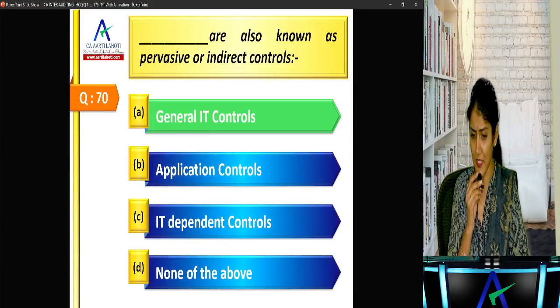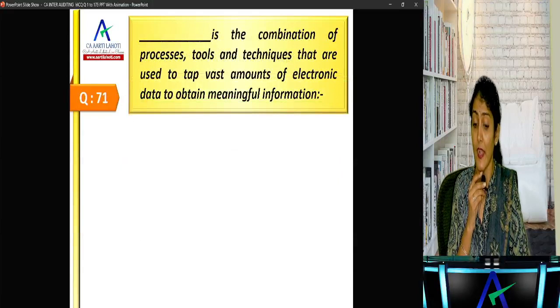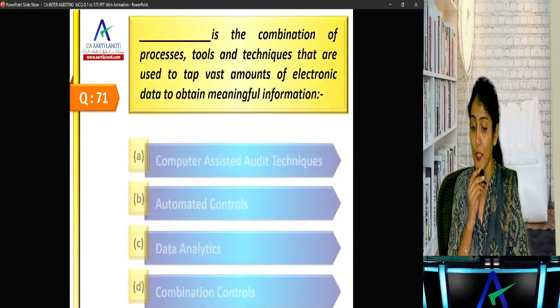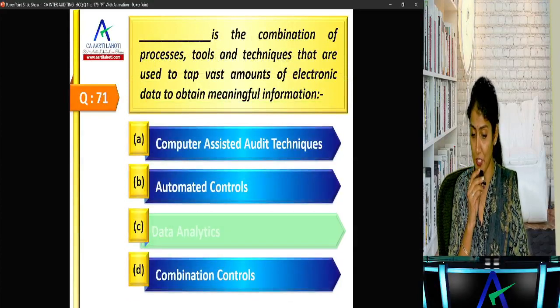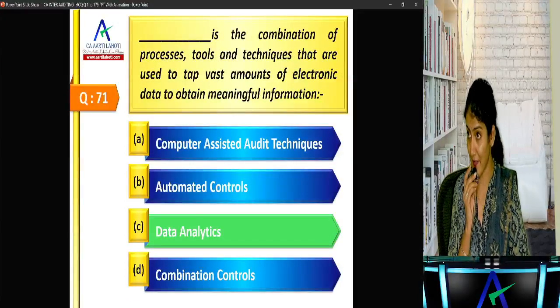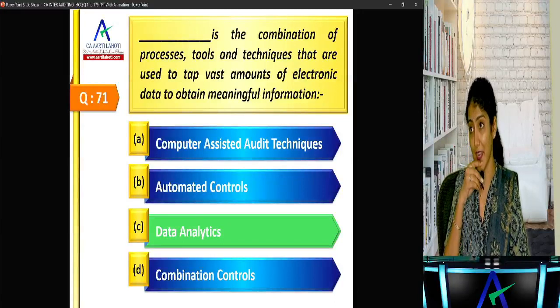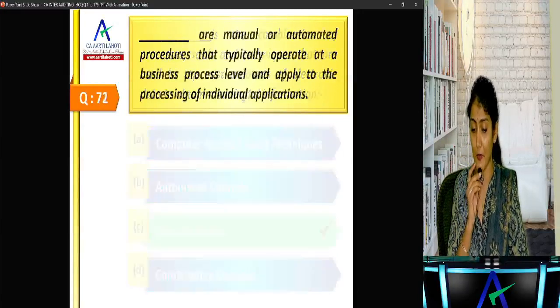General IT controls are also known as the pervasive or the indirect controls. Dash is a combination of processes, tools, and techniques that are used to tap vast amounts of electronic data to obtain meaningful information, right? So data analytics, because nowadays we use the term data analytics. But what is the correct option?